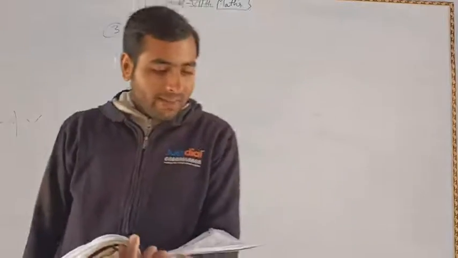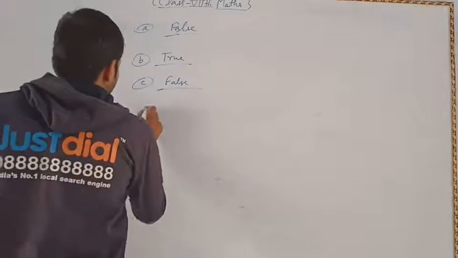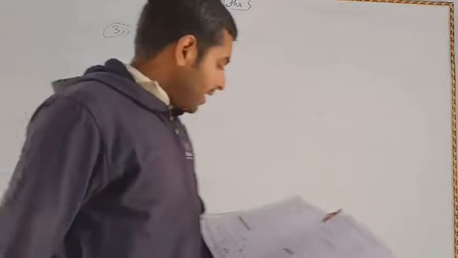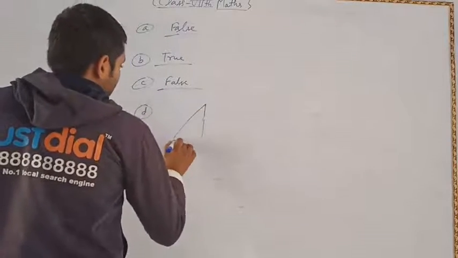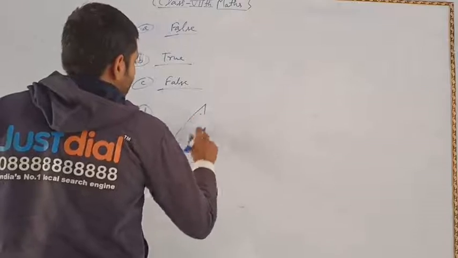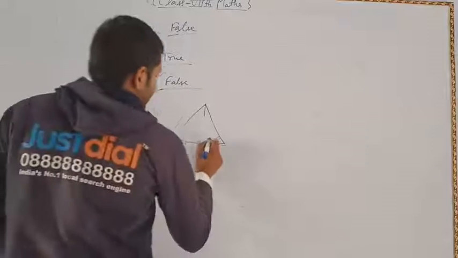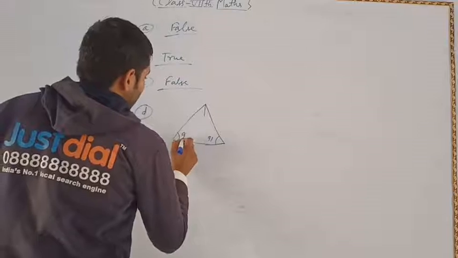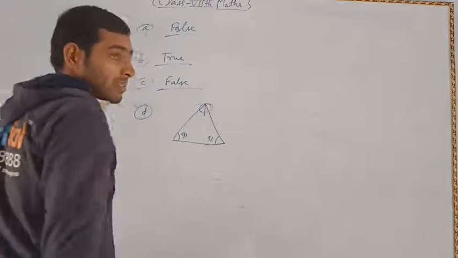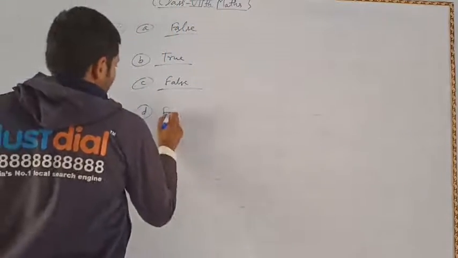Now again, we are given that a triangle can have two obtuse angles. Suppose you have a triangle with two obtuse angles. So we suppose that this angle is greater than a right angle, and this one is also greater than a right angle. Then what will the angles be? This is not true. So this is a false statement.